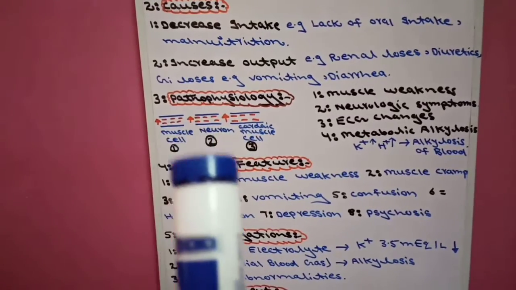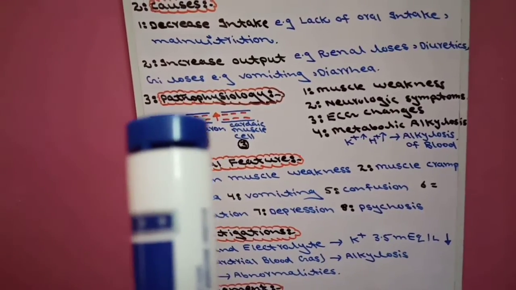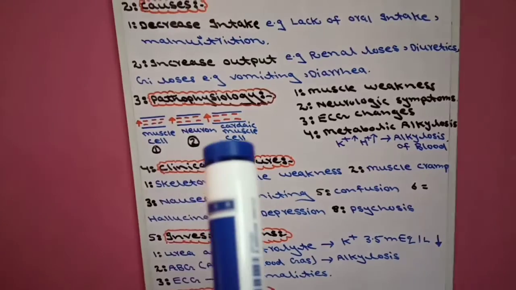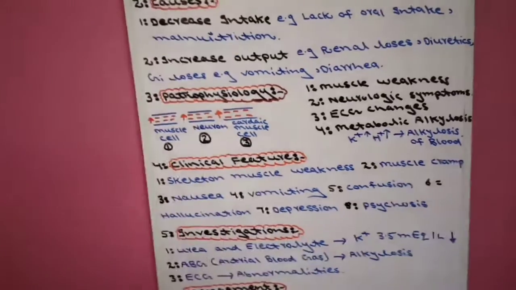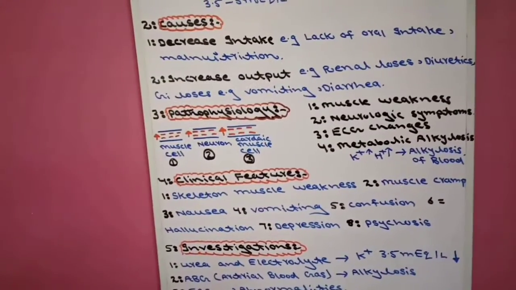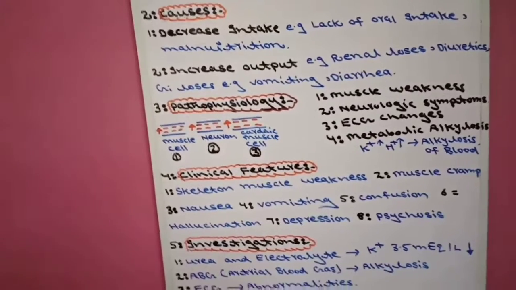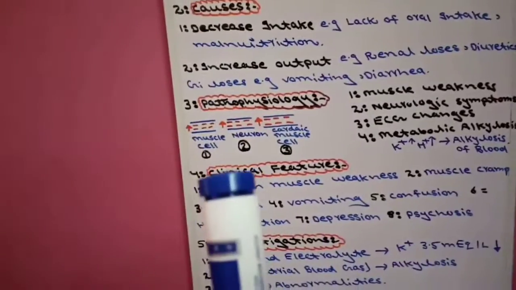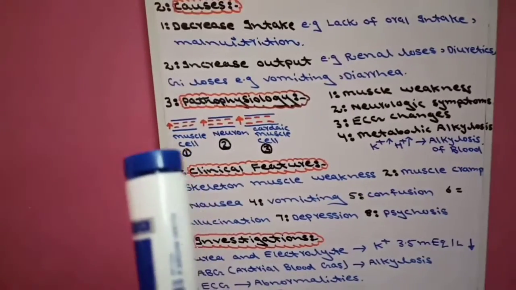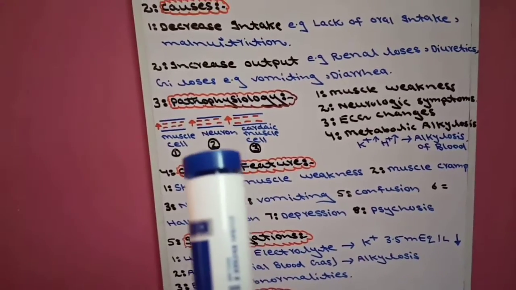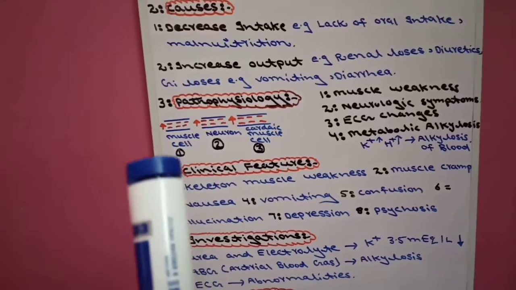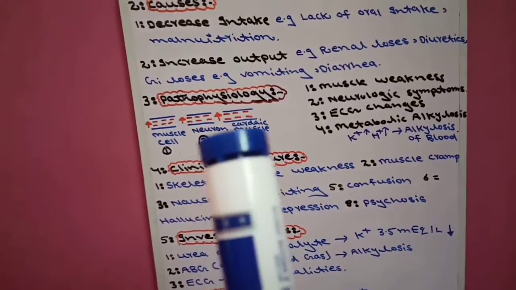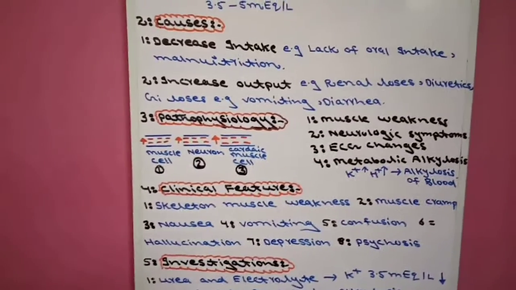Due to this decrease in inside potassium ion, the negativity becomes more inside these three types of cell. There will be more negativity due to absence of positive potassium ion, and the resting membrane potential of muscle cell, neuron cell, and cardiac muscle cell will be more negative.